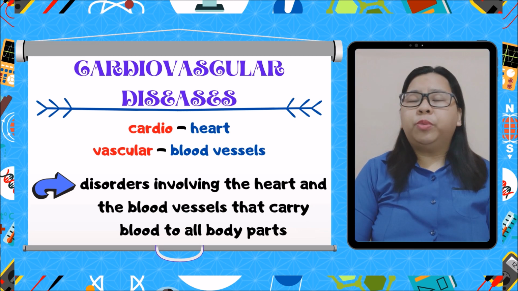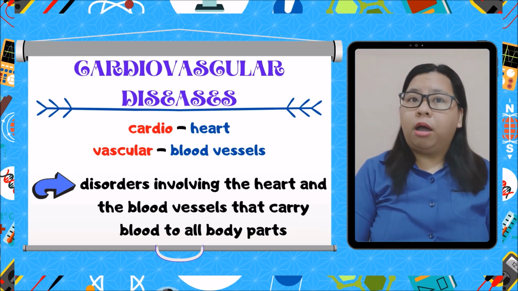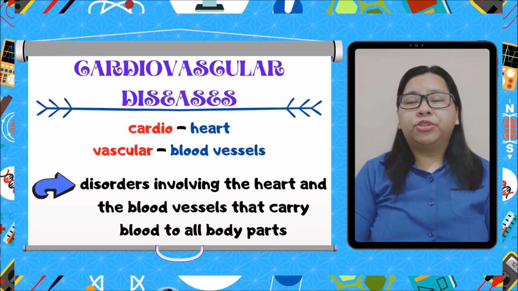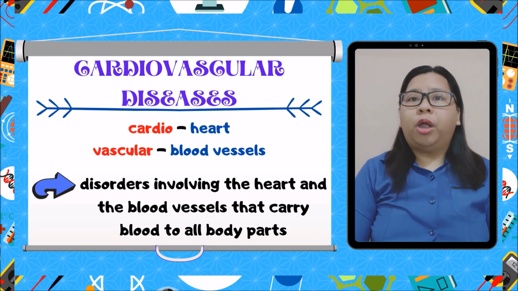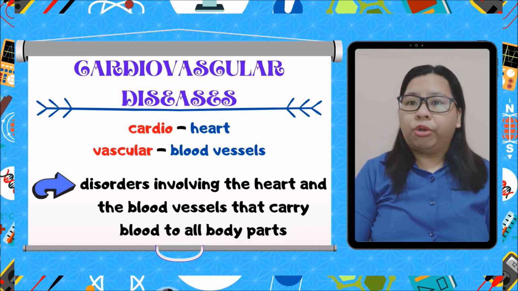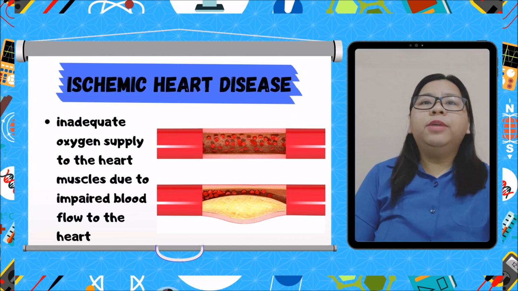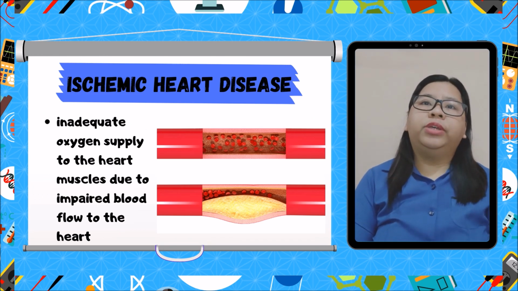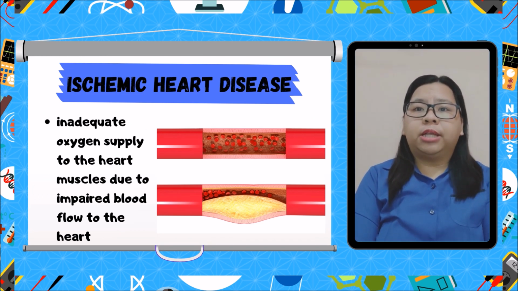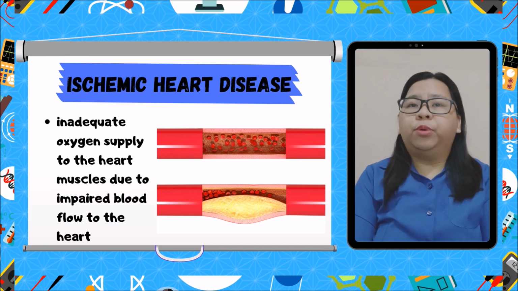So we have what we call cardiovascular diseases. Cardio means heart, while vascular refers to the blood vessels. So cardiovascular diseases are disorders involving the heart and the blood vessels that carry blood to all body parts. Ischemic heart disease refers to inadequate oxygen supply to the heart muscles due to impaired blood flow to the heart.